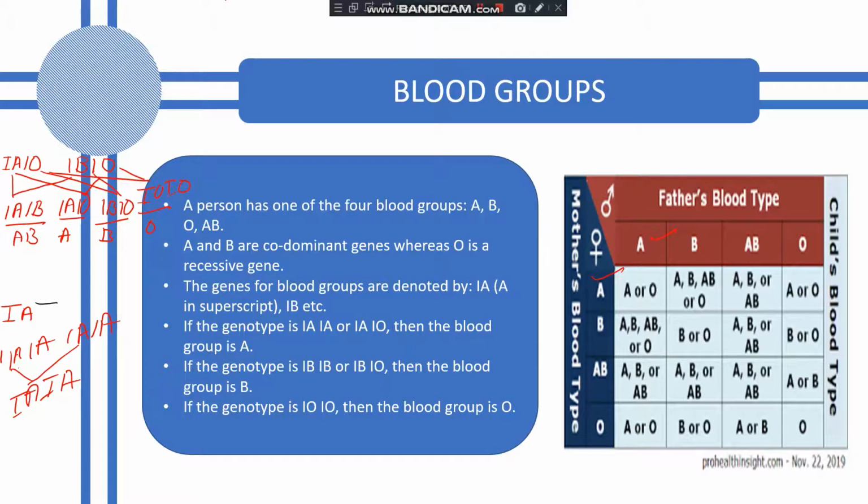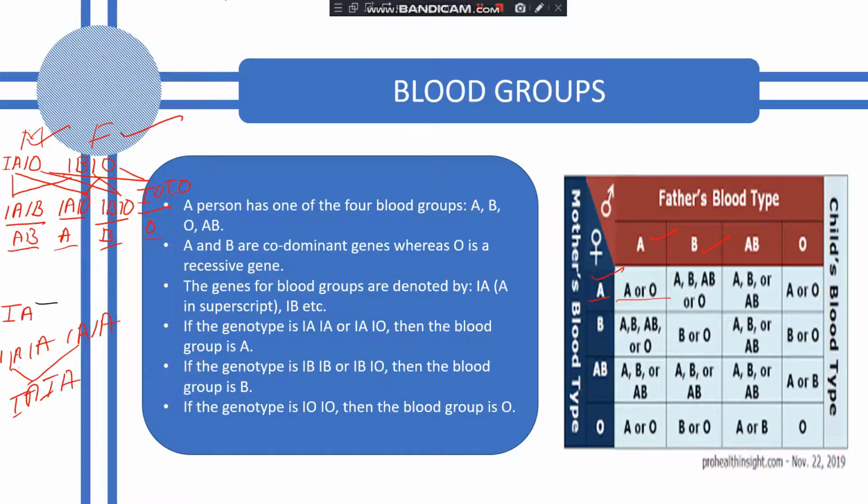If the father's blood group is B in the second condition and the mother's blood group is A here, then you can see over here, if the father's blood group is B, means IB, IO. This is father and this is mother. Okay, then the genes can be IA, IO, IB, IO. Then you can see over there are the chances that the child can have any one blood group. It can be A or B or O or AB. You can see over here.